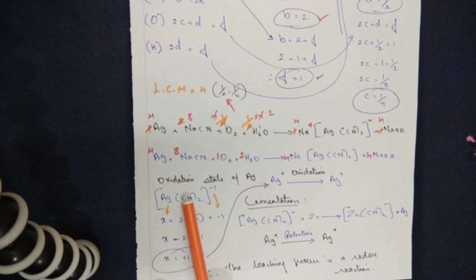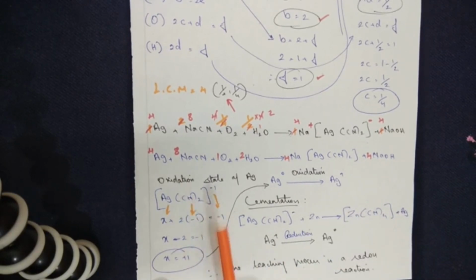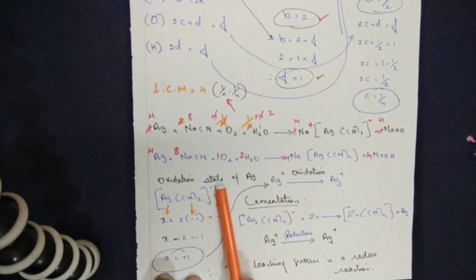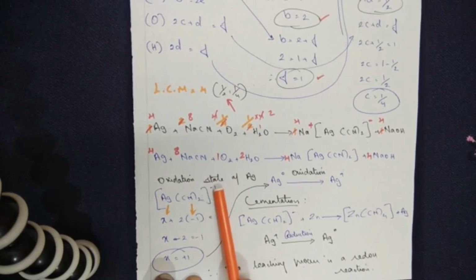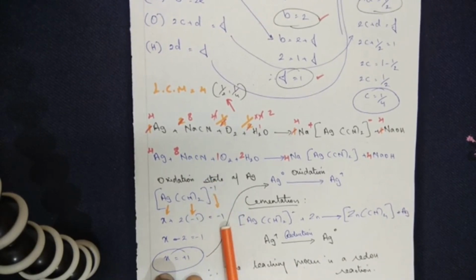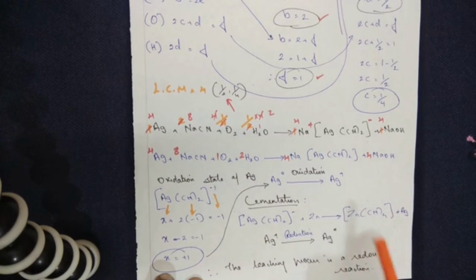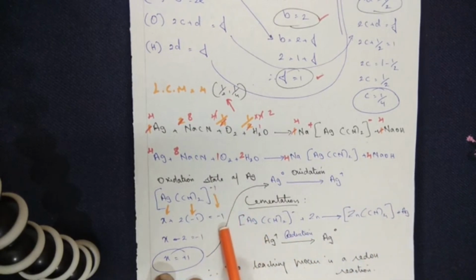Now the charge of the cyanide ion, all this charge, again I'm telling you, you will learn under coordination chemistry. For the time being, you remember the charge of the cyanide ion is minus 1. So how many times do I have the cyanide ion? 2 times. So 2 into minus 1 is equal to. Whatever charge they have given you here, we need to take it as the overall charge. If plus is given, write a plus sign. If minus is given, a minus sign.